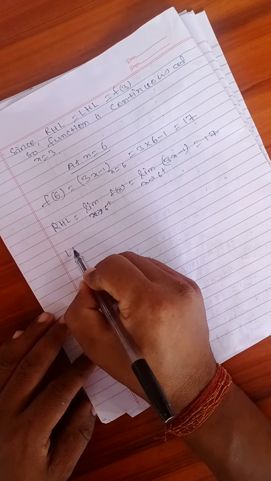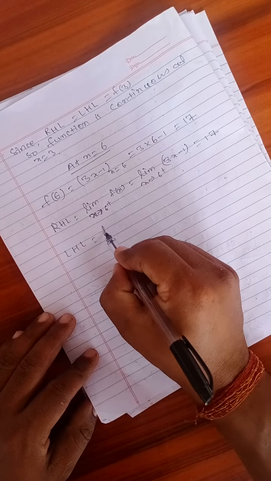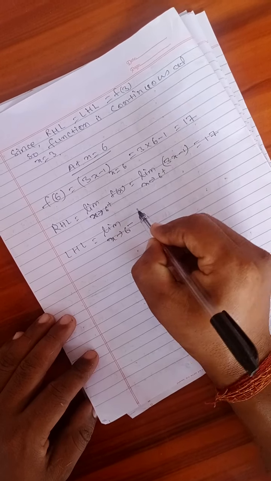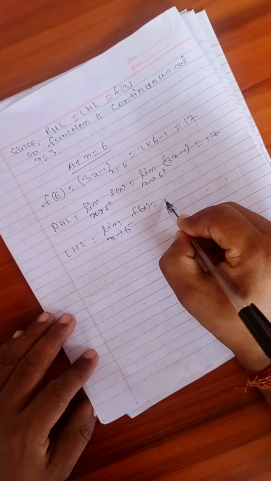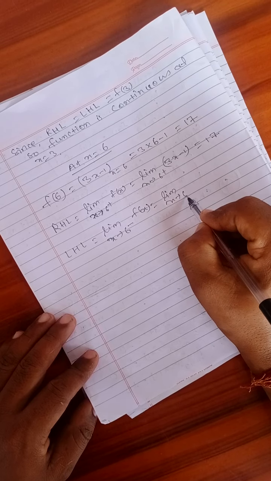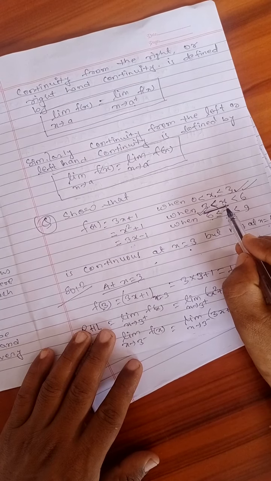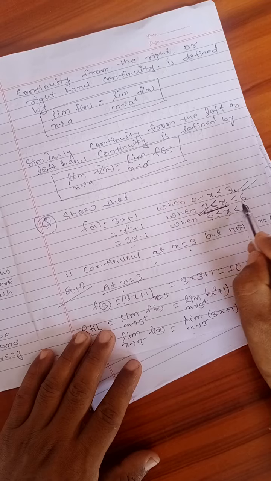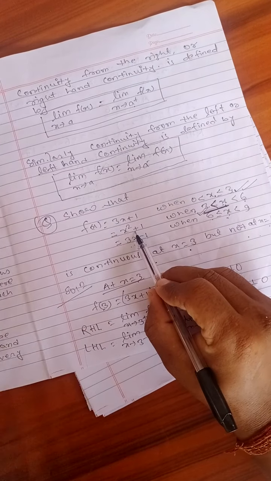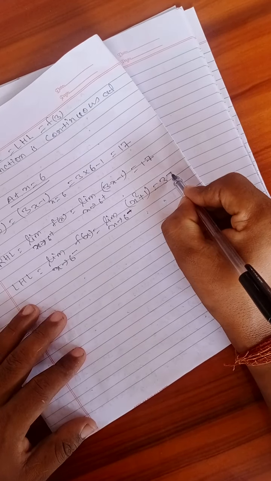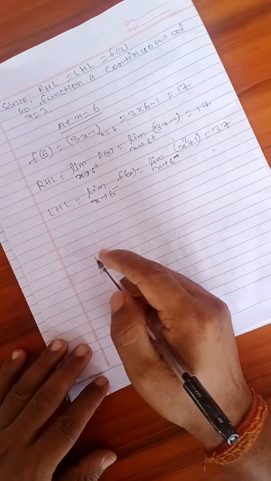Now your target is to find the left hand limit. The left hand limit is limit x tends to 6 negative of f(x). For 6 negative, meaning less than 6, see the domain x less than 6, which is obviously this one. For that you have the function x square plus 1. If you substitute, what you will get? 37.